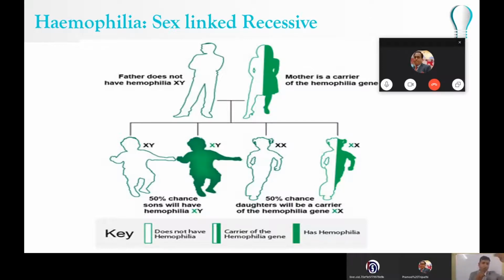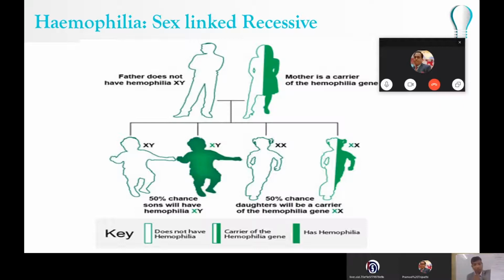Okay. Now you can see how it is being transferred. You can see here, the father does not have hemophilia, so it is not shaded at all. So XY, normal X and normal Y. The mother was a carrier, but she also does not have hemophilia.